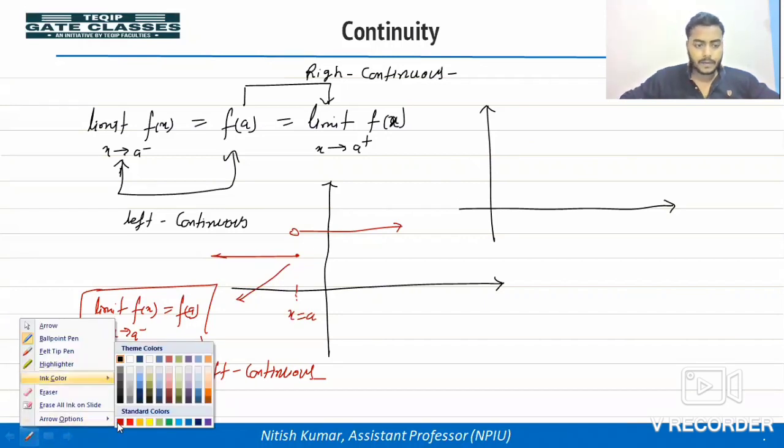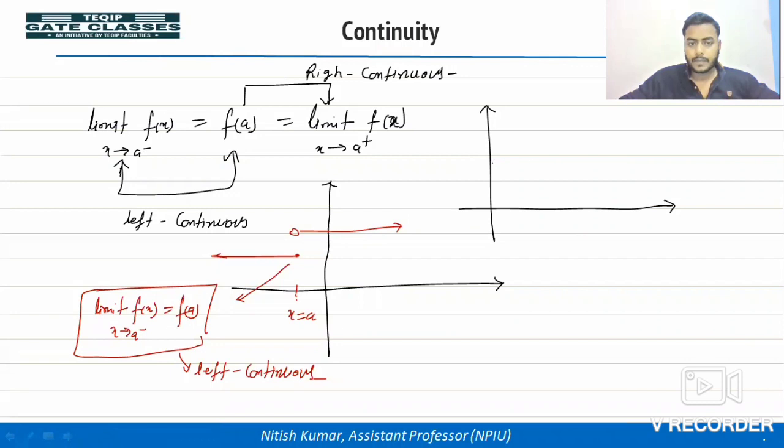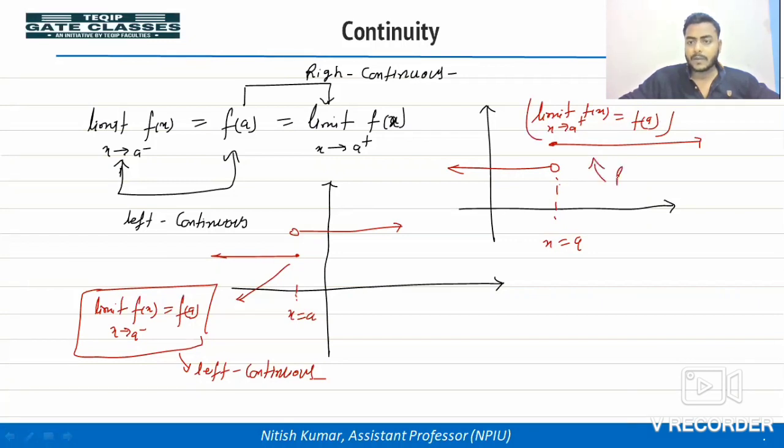So in this graph, when you are getting a function like this, when you are approaching from the right side, at this point, the limiting value when you are approaching from the right side, limit of f(x) as x tends to a plus, is equal to the functional value at x is equal to a. So this is the example of right continuous.